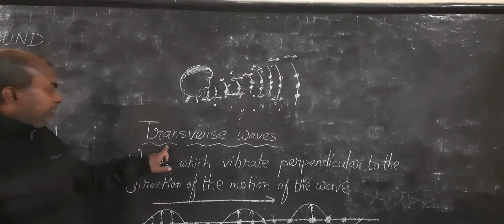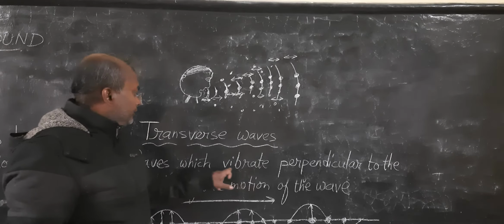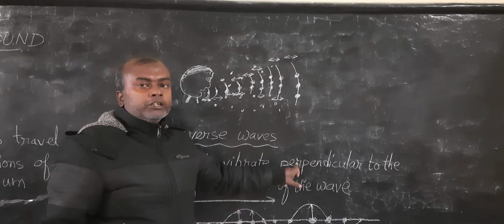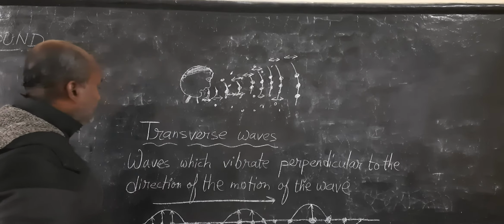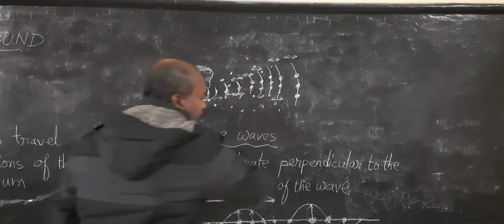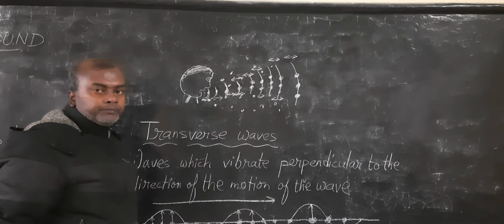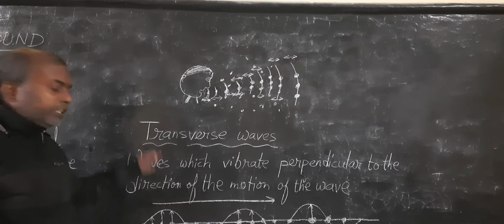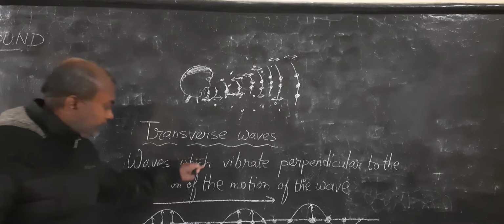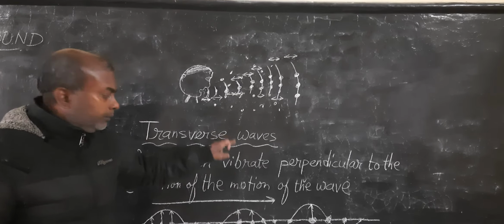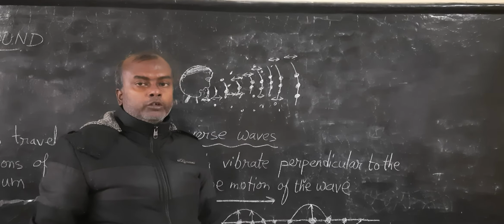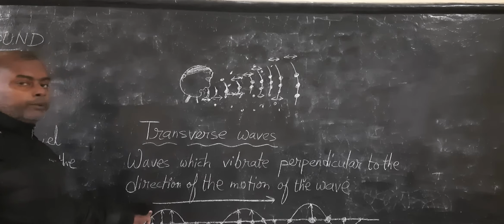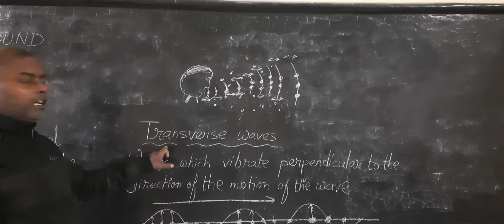So as I had said, the molecules vibrate perpendicular to the direction of motion. The direction of motion is this horizontal line, and the vibration takes place perpendicularly, sometimes upward, sometimes downward, and so on, alternatively. So such kind of vibrations create transverse waves.